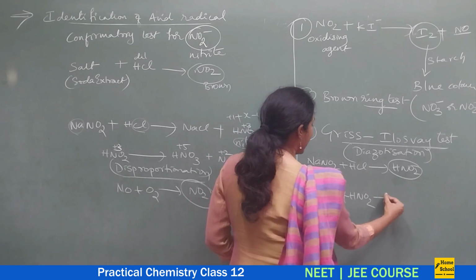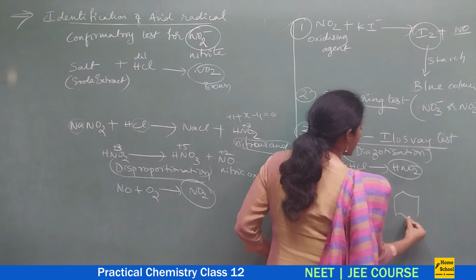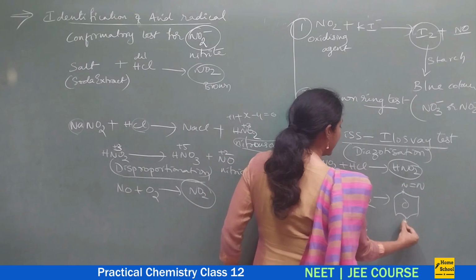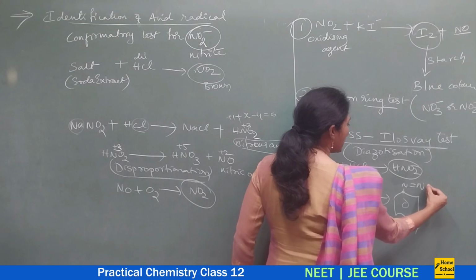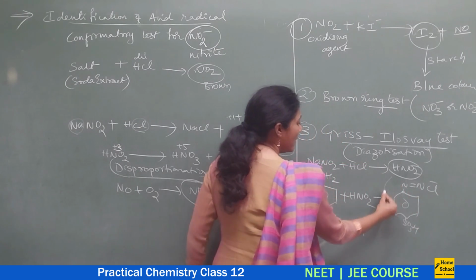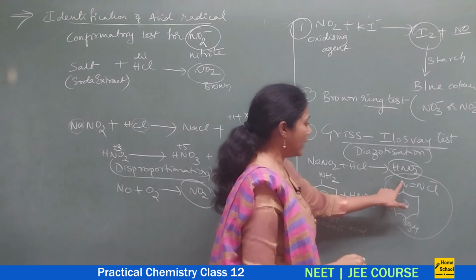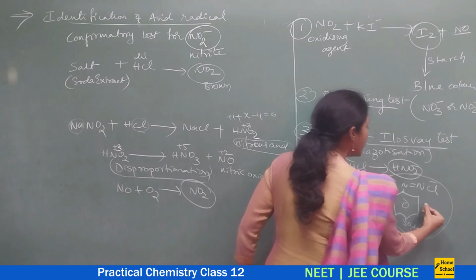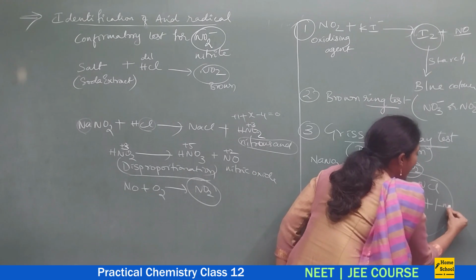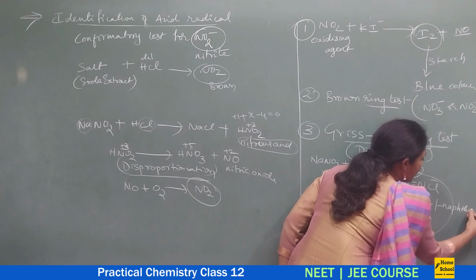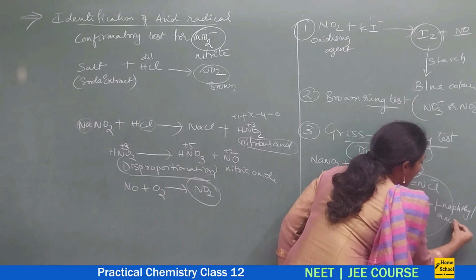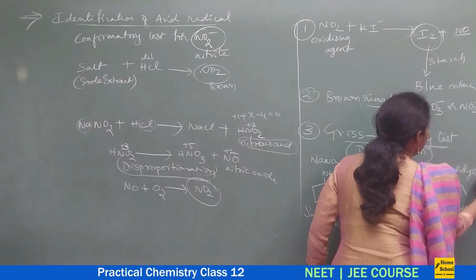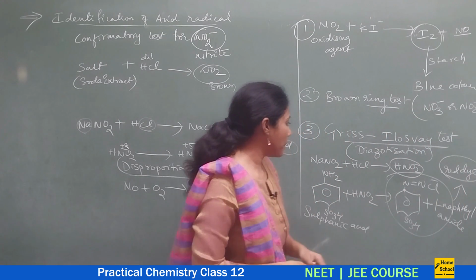So what do I get? I will get a diazo compound. This diazotization mechanism you have studied in organic chemistry, no? Now I am not explaining this in a detailed way. So this is how you get a particular diazo substance. And now to this, if you add one naphthylamine, you will get a red dye as a product, guys.